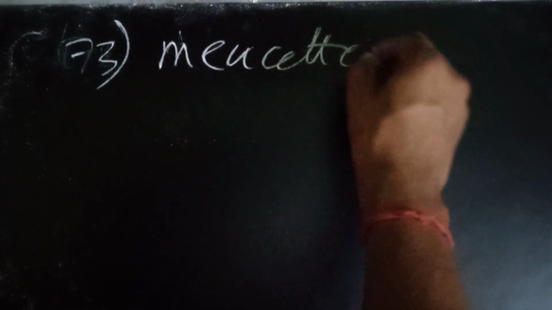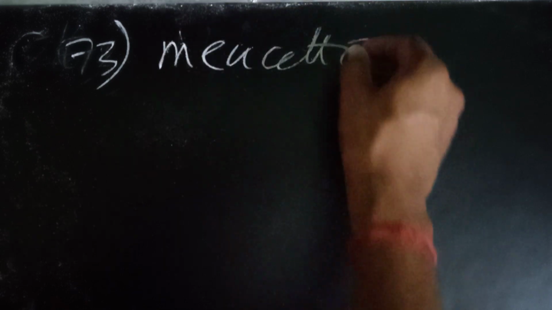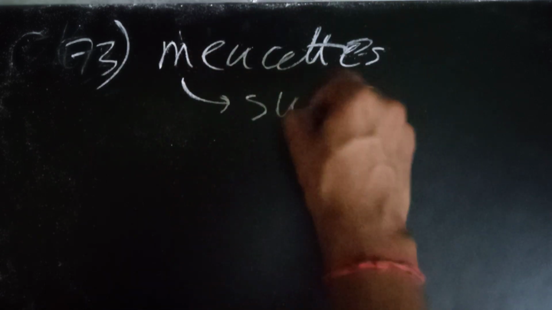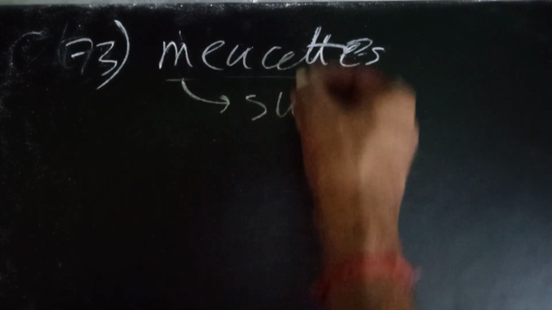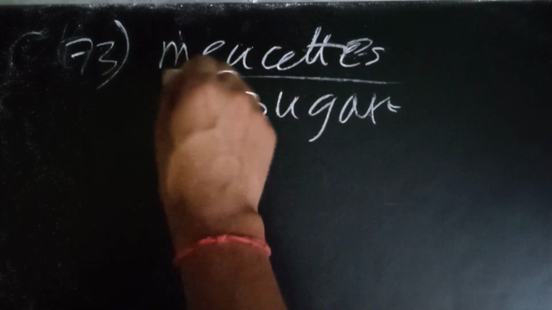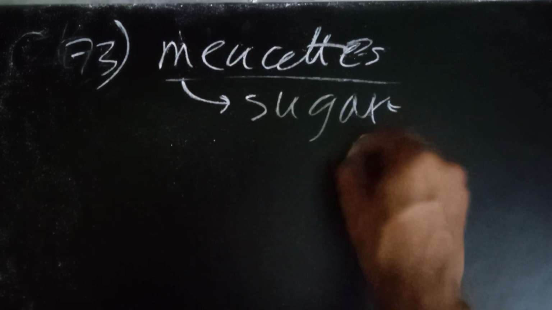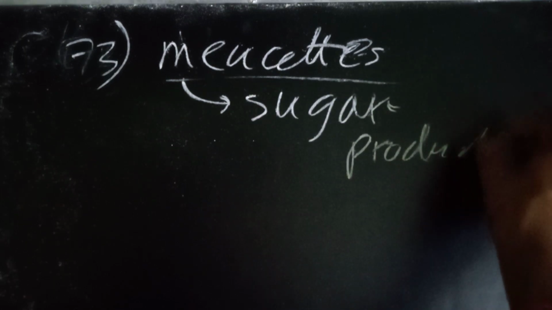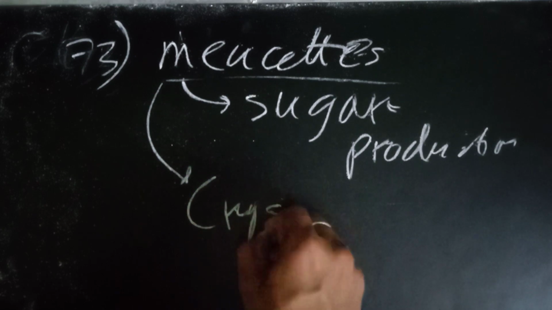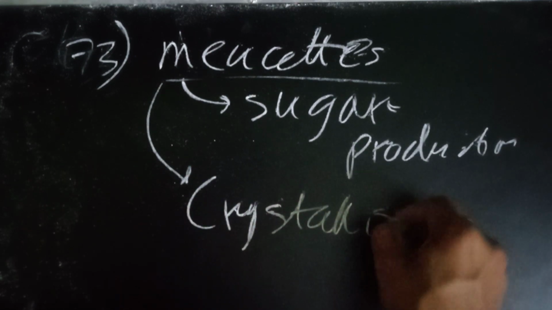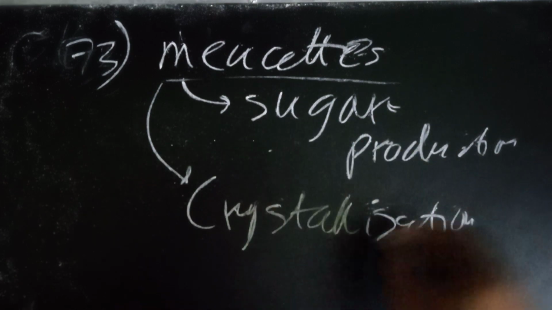Next, the 73rd question. Something about mu cities in sugar production was asked. You can search it in Google. I am not sure of the spelling, something like mu cities. It is obtained in crystallization, so you can search what is obtained in crystallization in sugar production.